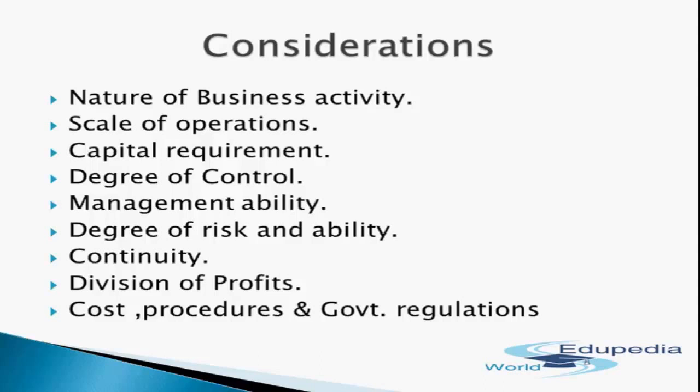Besides, companies are subjected to a large number of anti-monopoly and other economic laws so that they do not hamper the public interest. So the consideration of these various factors listed above clearly shows that all these things need to be considered. So friends, we have discussed a number of factors to be taken into consideration before choosing a business. The various factors listed above are only major factors, and in no case do they constitute an exhaustive list. Depending upon the requirements of the business and the demands of the situation, and sometimes even the personal preference of the owner, the choice of a form of ownership is made.